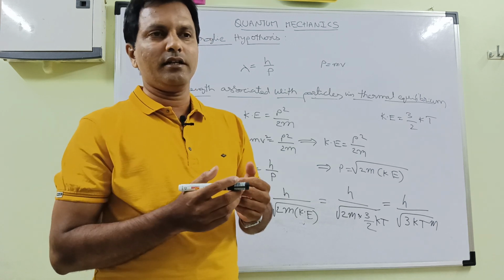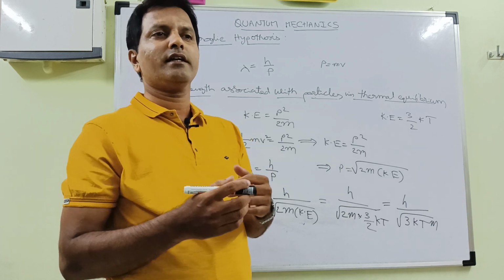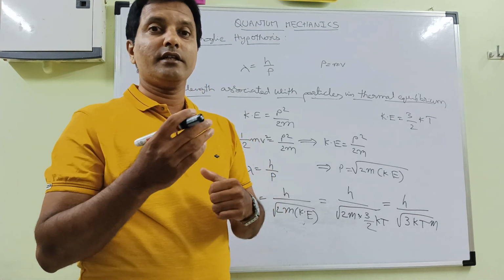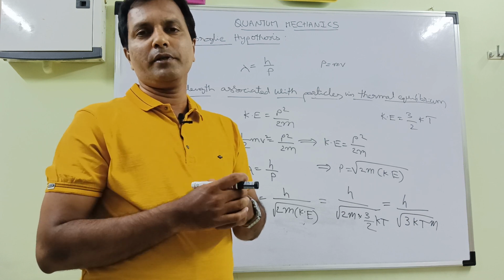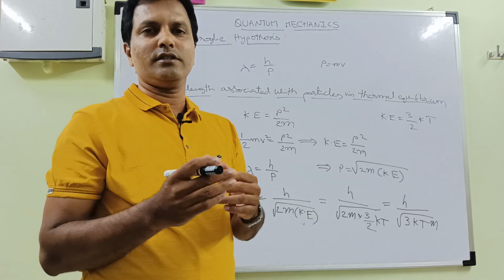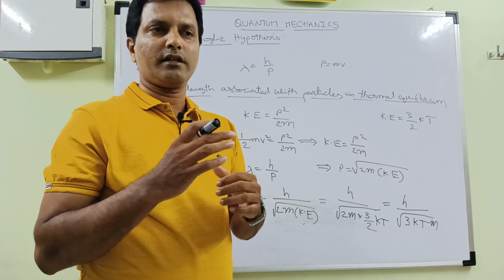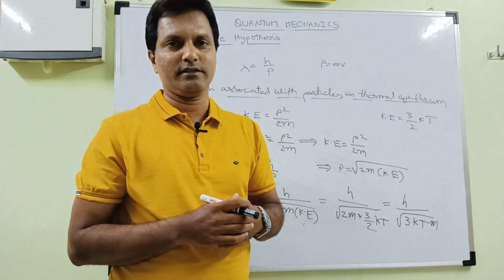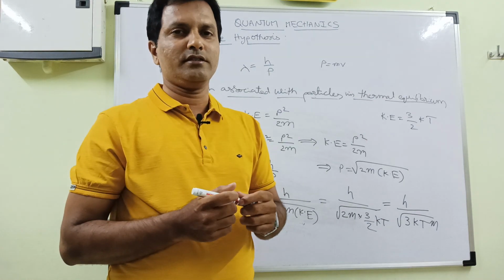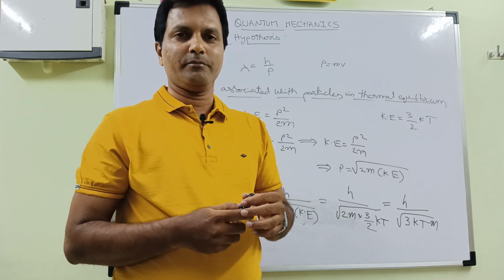But when the particle behaves like a wave, classical mechanics could not give the details of the wave picture of microparticles. So the de Broglie hypothesis has given a good clarity about wave mechanics. This is about the de Broglie hypothesis. In the next class we will see some more topics in wave mechanics.